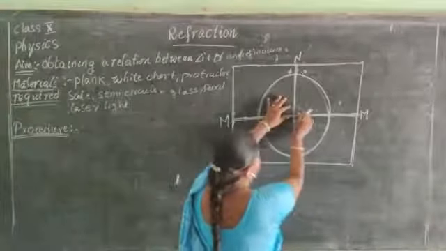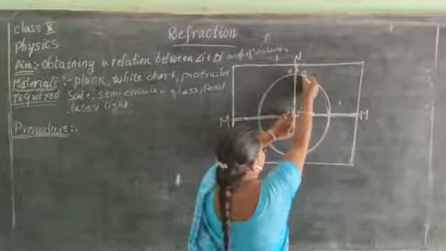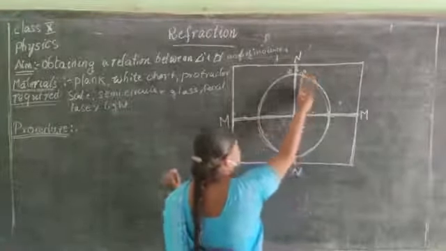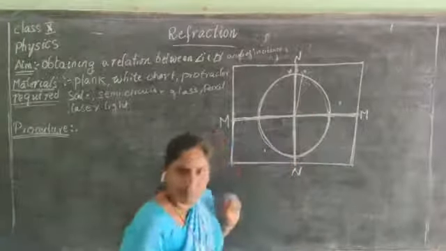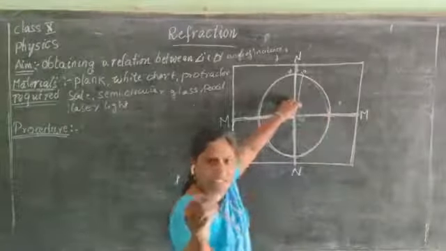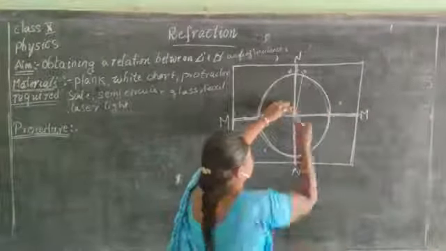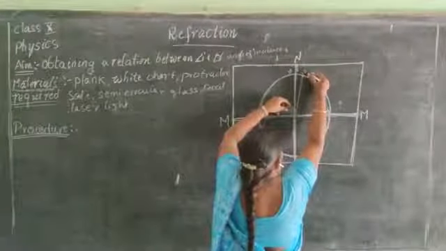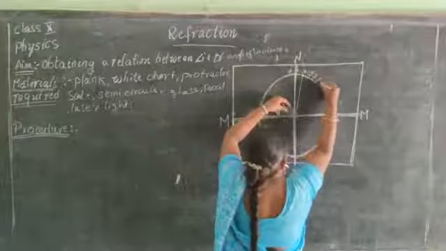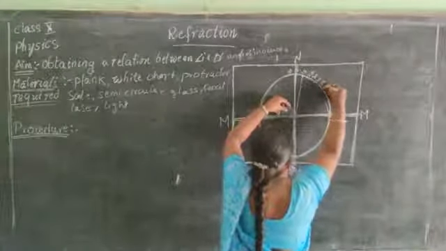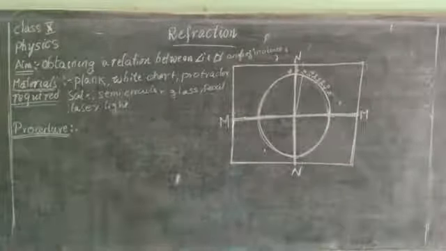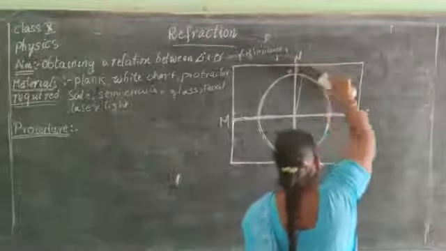Try to place a protractor like this and try to measure the angle. This is 10 degrees. So try to draw this 10 degrees line. Next, measure 20 degrees. Take one pencil in your hand and try to put 10, 20, 30, 40, 50, 60, 70. Once again, did you understand, children? Try to measure.